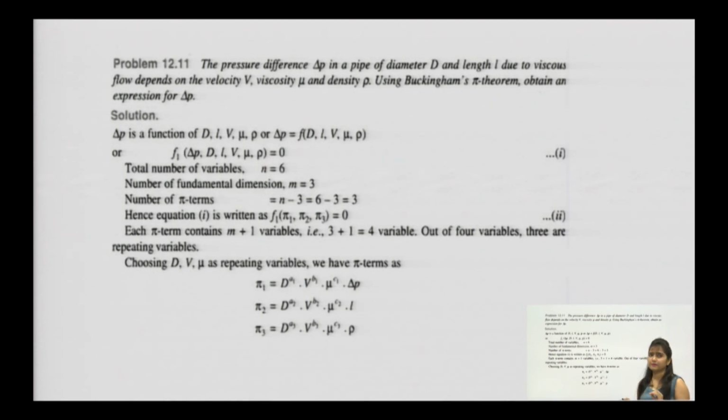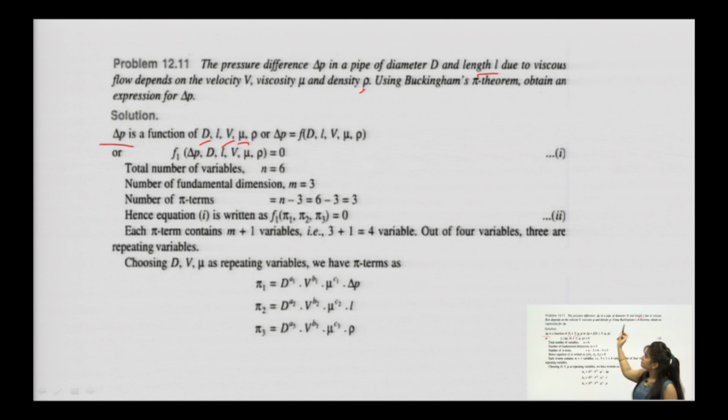Here you can see the pressure difference delta P of pipe diameter D, length L, viscosity of flow mu, velocity v, density rho.